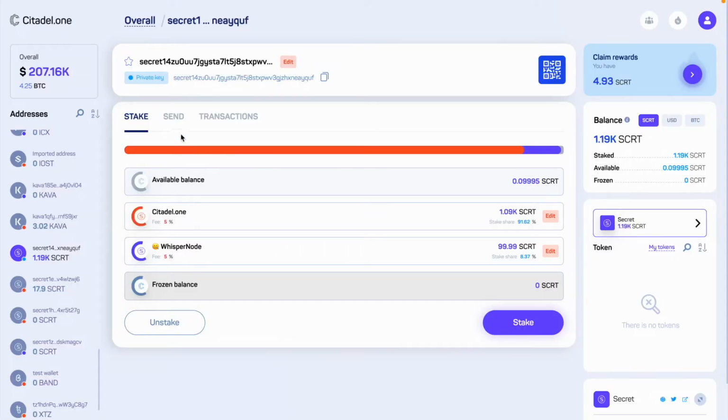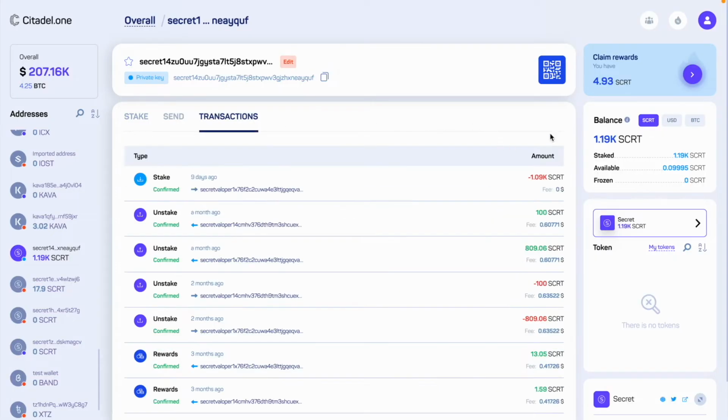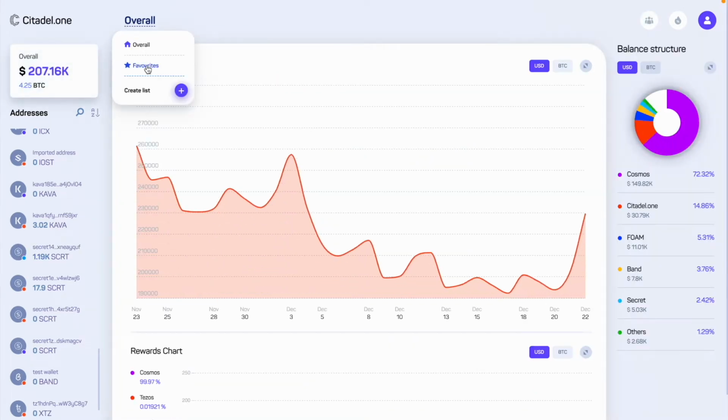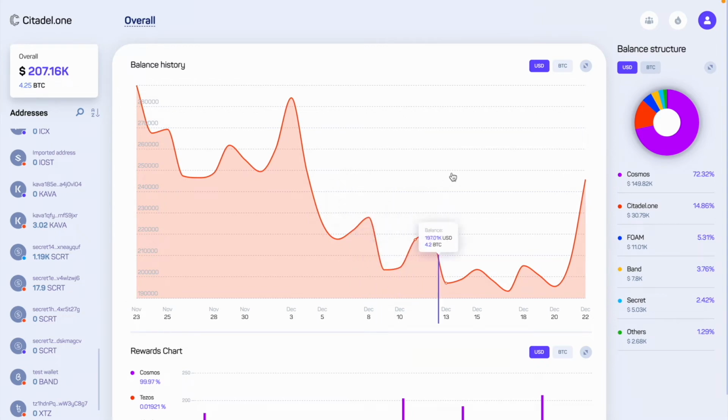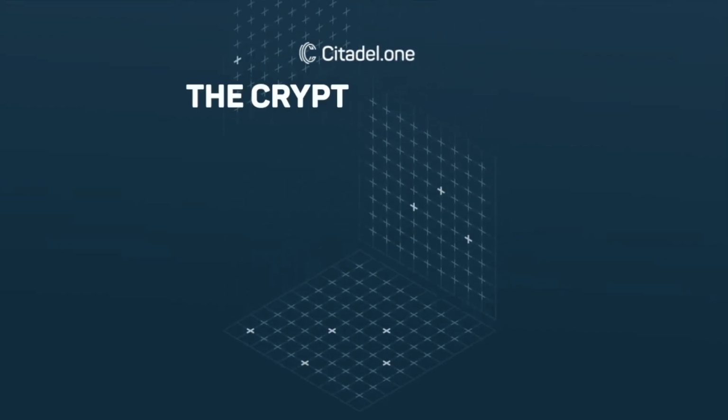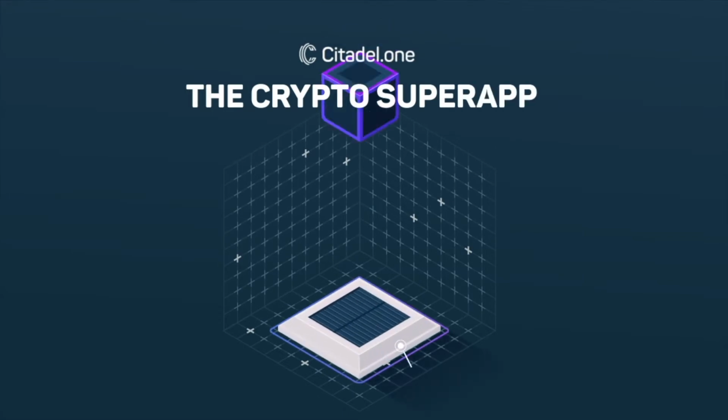Citadel.one has been evolving from a simple staking wallet to an ecosystem of applications that empower crypto use cases. The launch of our first extension marks a very important step in the development of the Citadel.one platform, and we invite you to celebrate this moment with us.